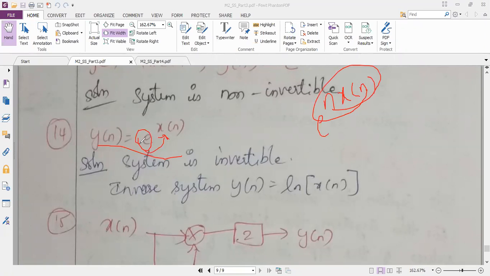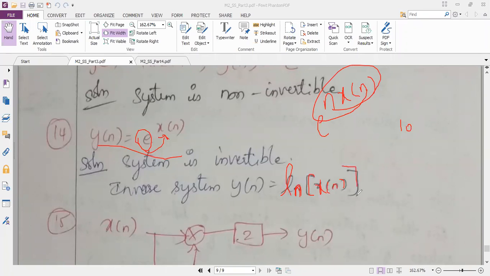In your calculator, instead of 10 power you use antilog, e power. So the opposite of this is the logarithmic operation, the natural logarithm of x of n. So the system is invertible.